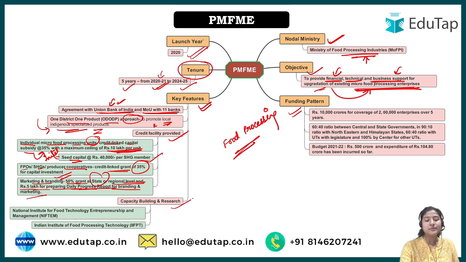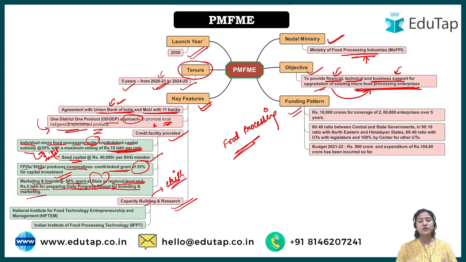Next is capacity building and research. Not only have they released a scheme for the upliftment of the enterprise, the government is also focusing on the research that can be done under this scheme, here for food processing enterprises. We have two institutes that would focus on capacity building, basically to develop the skills of the people.